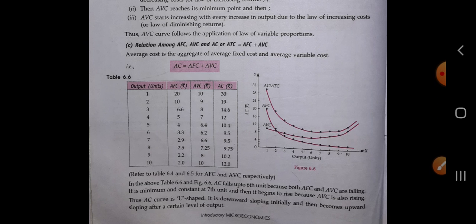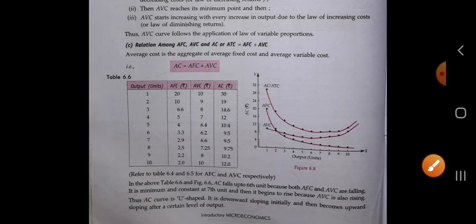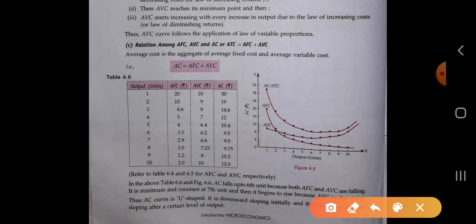When you see the 7th unit, till this AC is constant, because AC is constant at 9.5, 9.5, and then it begins to rise because AVC is rising, and after that it starts increasing: 9.75, 10.2, 12.0. AFC is not increasing, only AVC is increasing: 7.25, 8 and 10.